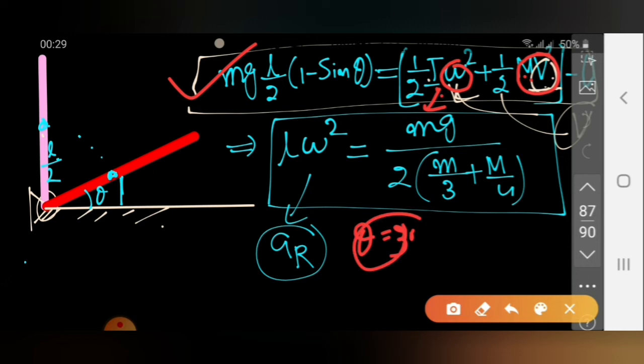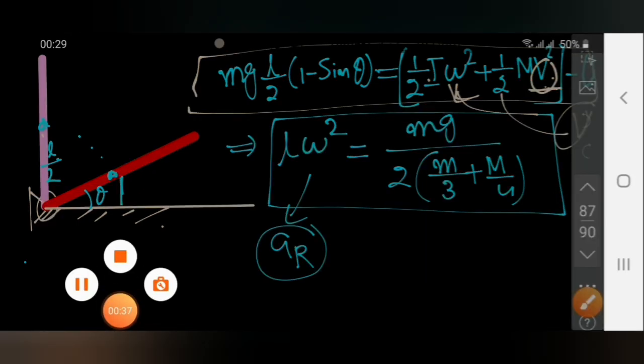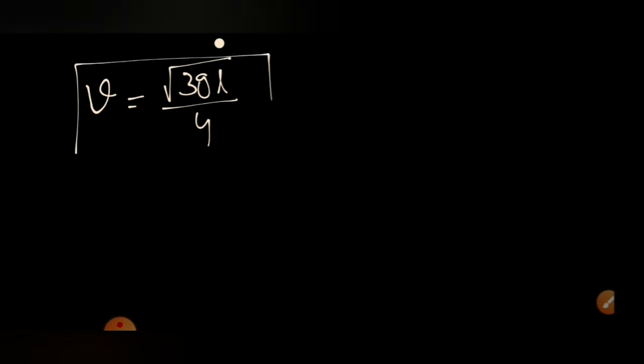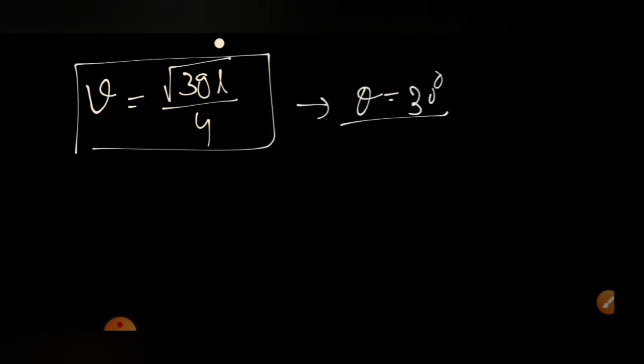So the whole equation reduces to v, and solving this we can calculate the value of the velocity of the block at the time of losing contact to be v equal to under root of 3 gL by 4, after you substitute theta equal to 30 degree as given in the question.